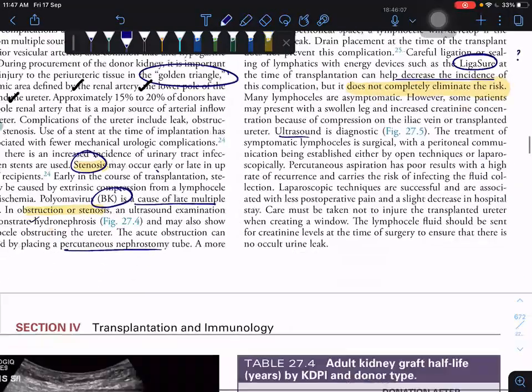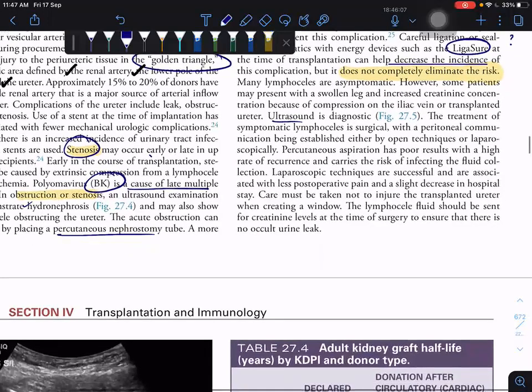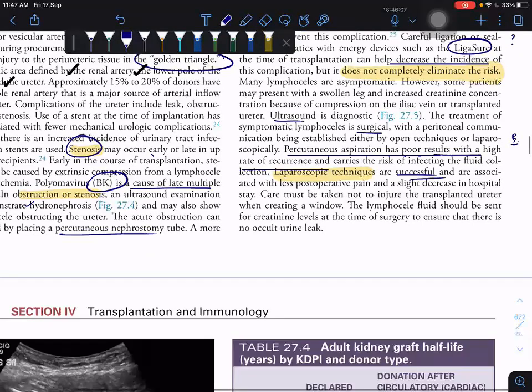And the initial treatment. So treatment of the lymphocele is surgical only. The percutaneous aspiration, if we do it, gives poor results and high recurrence rates. Among surgical options, laparoscopic ones are very successful.